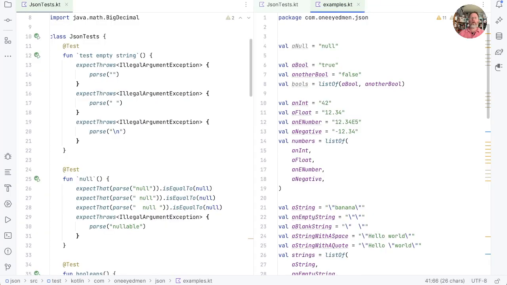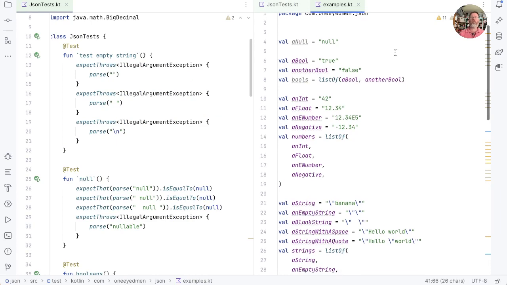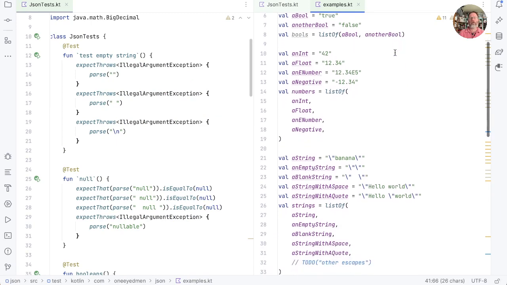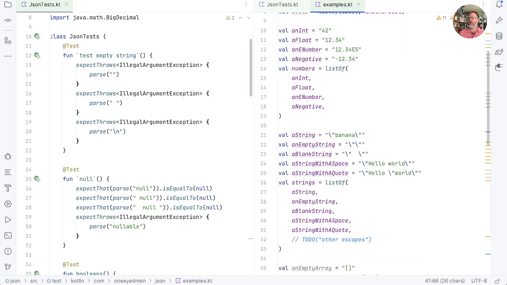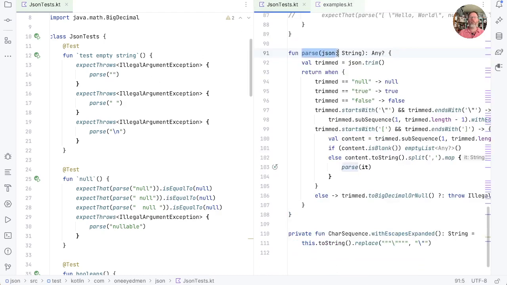Before we go, let's just remind ourselves of the process. We didn't just jump in blindly. We did make a list of the sorts of things we expected to have to parse. And then we started with the very simplest case and built up this parse function here with the simplest step every time we could use to make the test pass. So we started just throwing illegal argument exception. Then we differentiated between an empty string and null, and if we didn't get an empty string, we returned null.